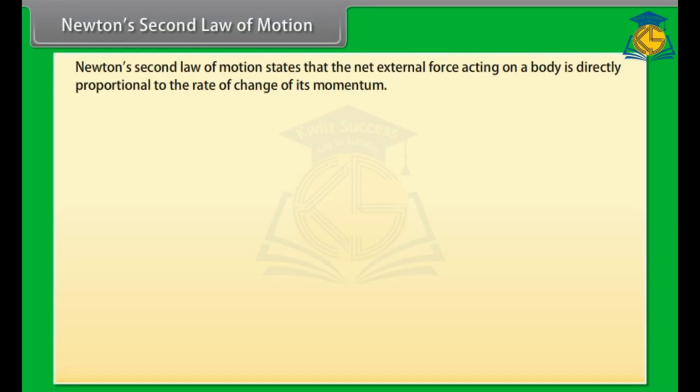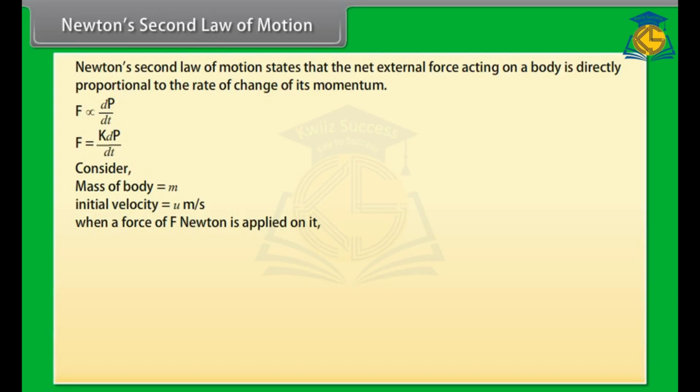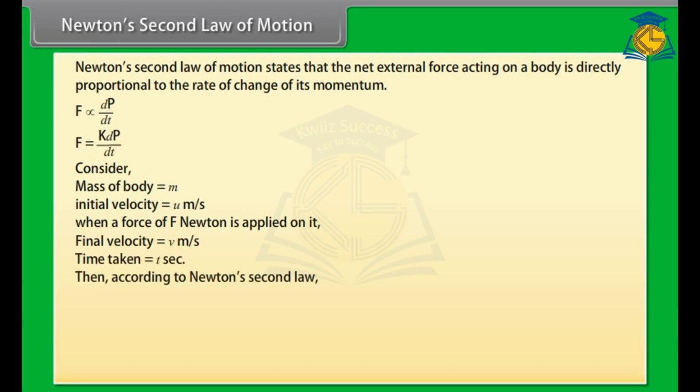Newton's second law of motion states that the net external force acting on a body is directly proportional to the rate of change of its momentum. Its equation is given as follows. Consider a body of mass m initially moving with a velocity of u meter per second. When a force of F Newton is applied on it, its velocity becomes v meter per second after a time of t seconds. Then, according to Newton's second law, F is equal to mv minus mu, divided by t. F is equal to ma, where a is the acceleration produced in the body.